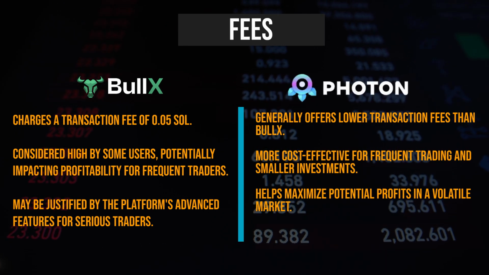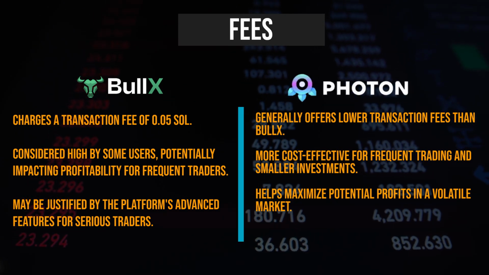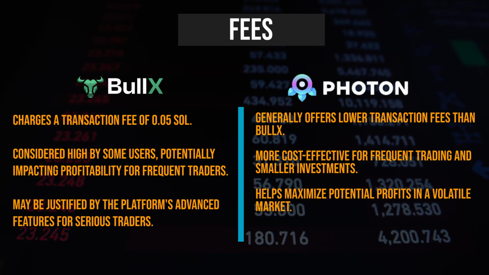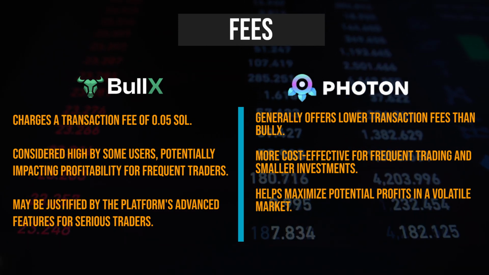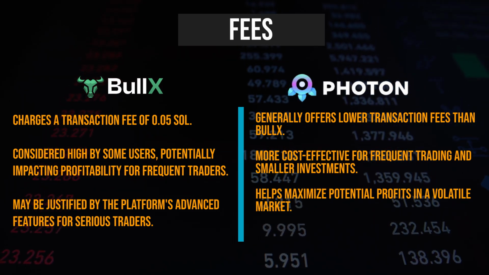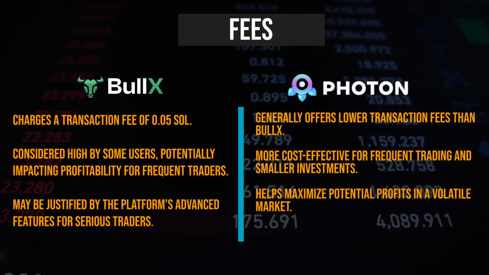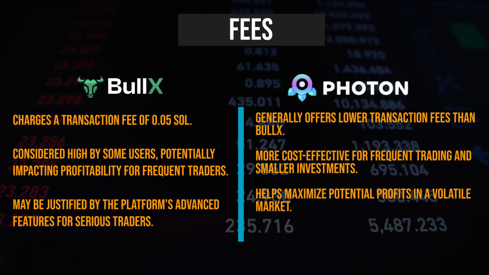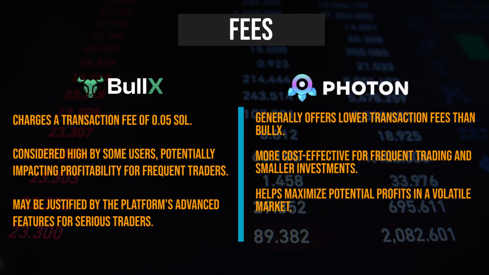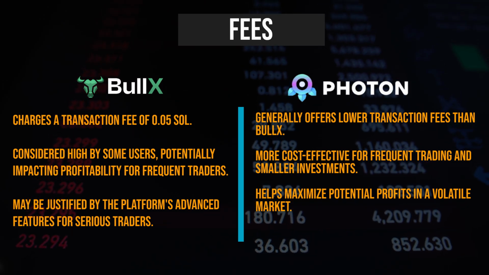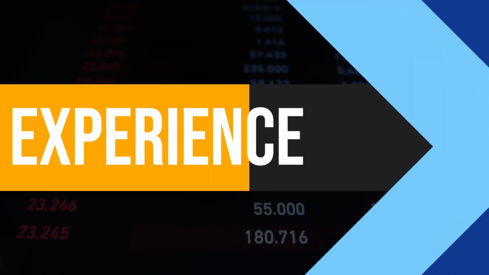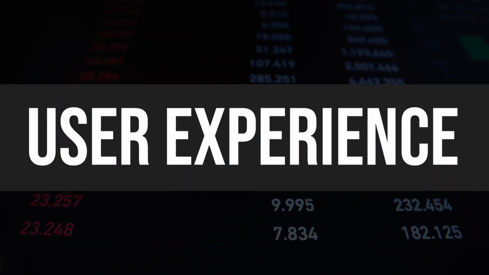Photon, on the other hand, offers lower transaction fees compared to BullX, making it an attractive choice for cost-conscious traders. This affordability is beneficial for those who engage in frequent trading or have smaller investment amounts. By minimizing costs, Photon allows users to maximize their potential profits, especially in the volatile meme coin market where margins can be tight.